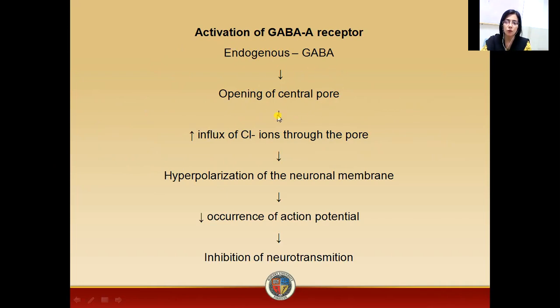As a result of opening of this central pore or channel, there is increased influx of chloride ions, and hence hyperpolarization of the cell. Due to this hyperpolarization, there is decreased occurrence of action potential, and as a result, there is inhibition of neurotransmission.